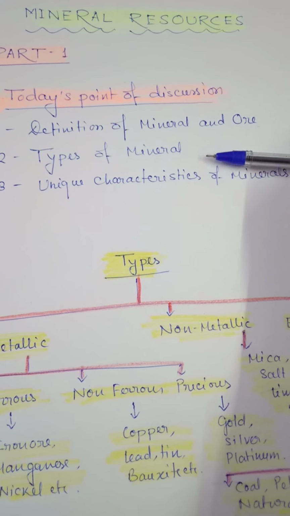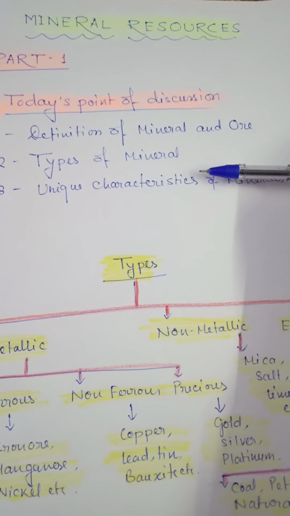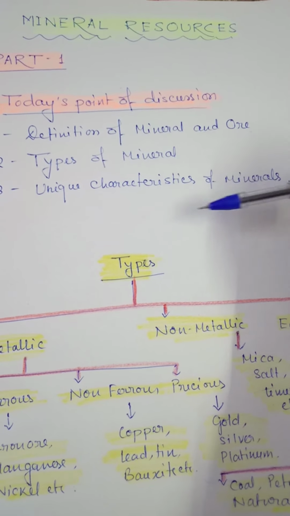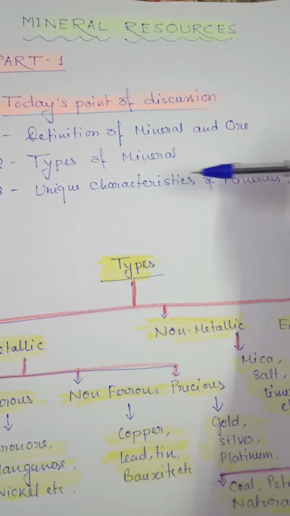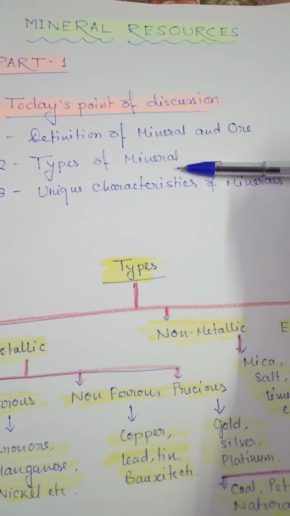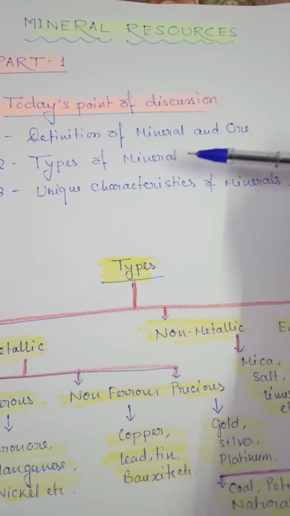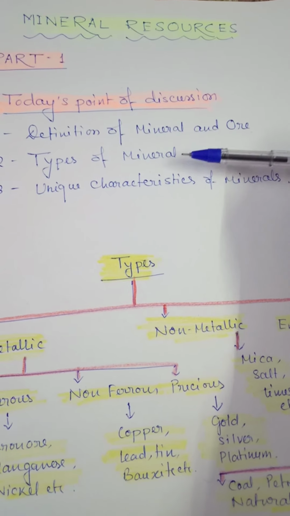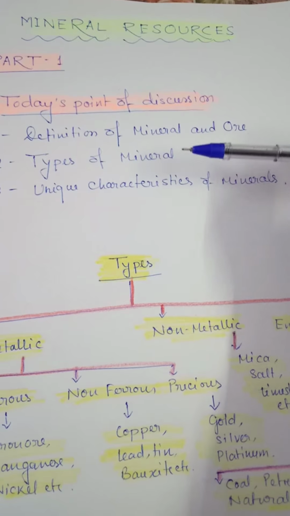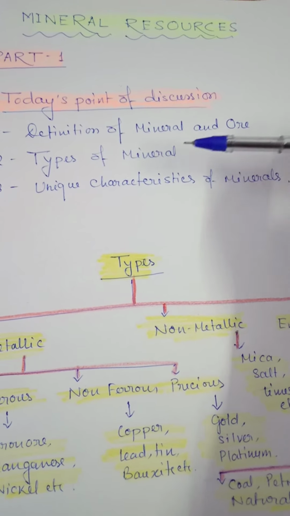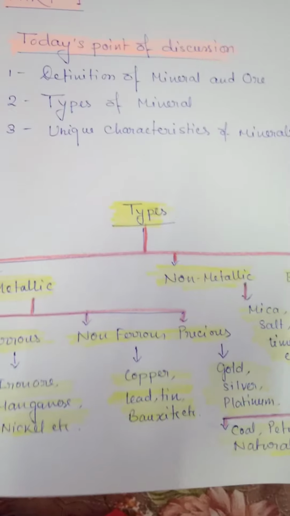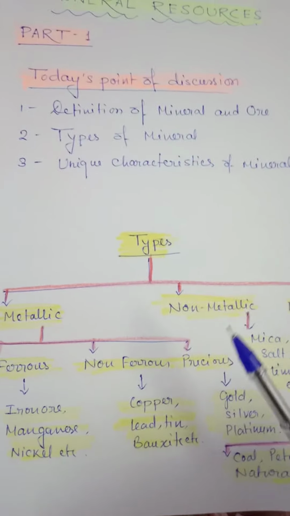Litho means rock, you know that. And here in this crust area, in the different rocks, we can get different types of mineral. So mainly we can extract these minerals from sedimentary, igneous and metamorphic rocks. Okay, so types of mineral I have done here.